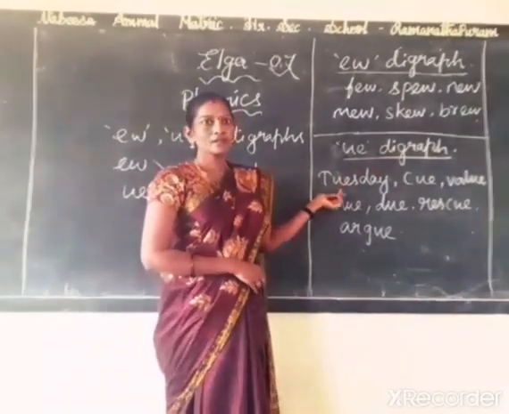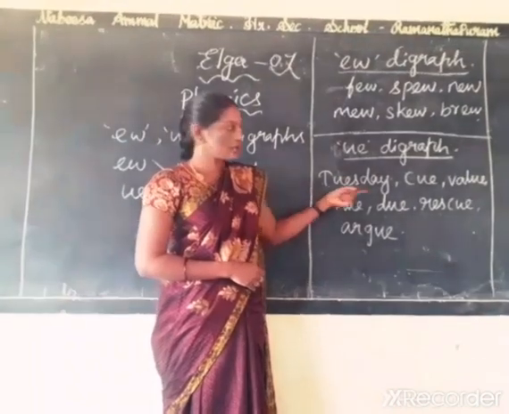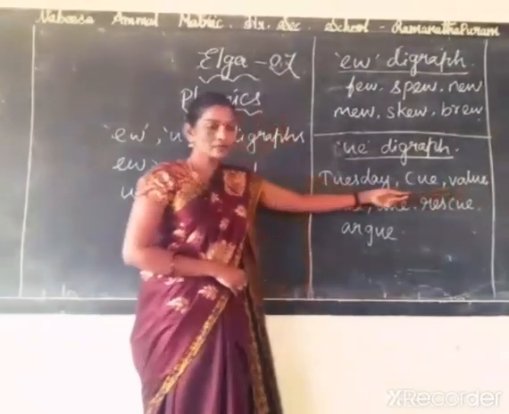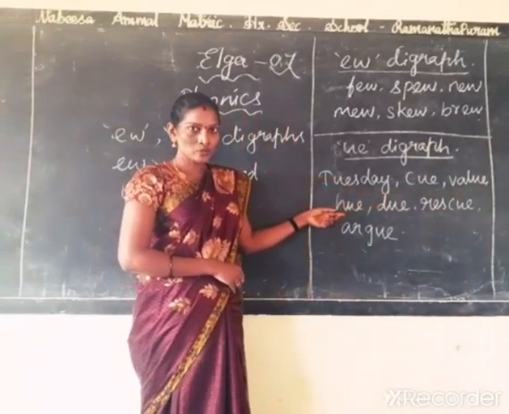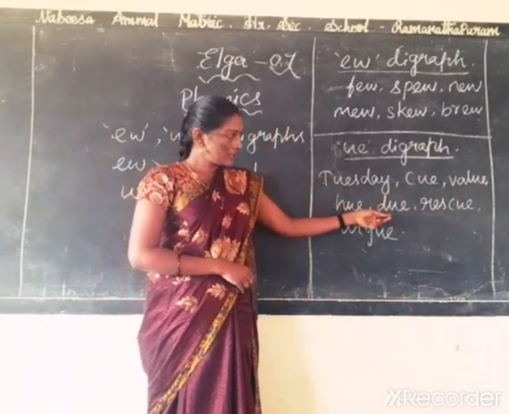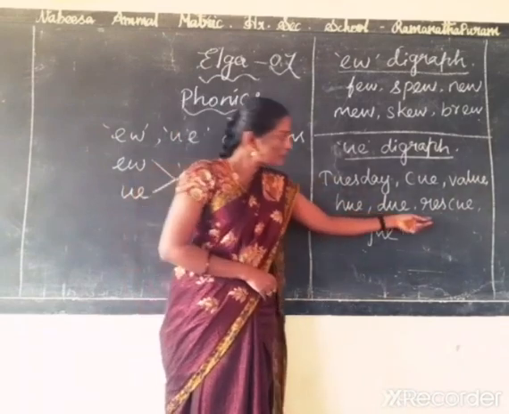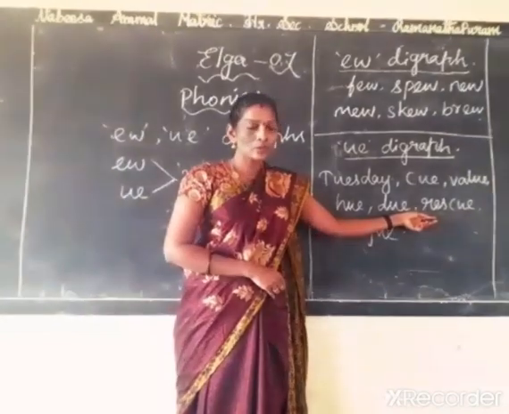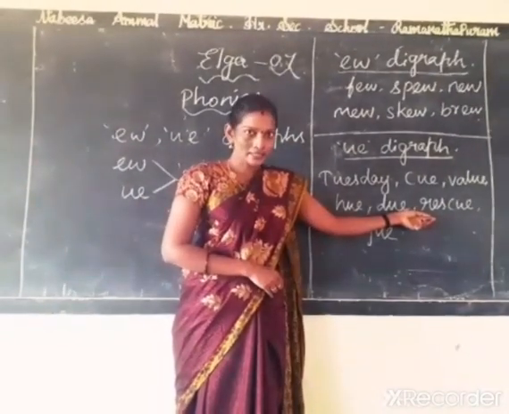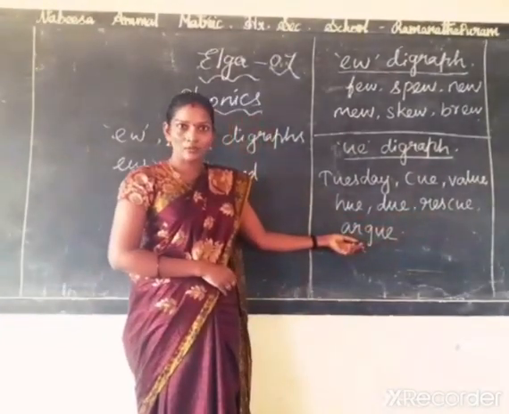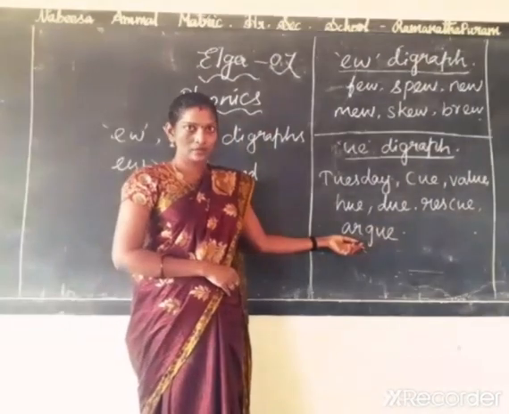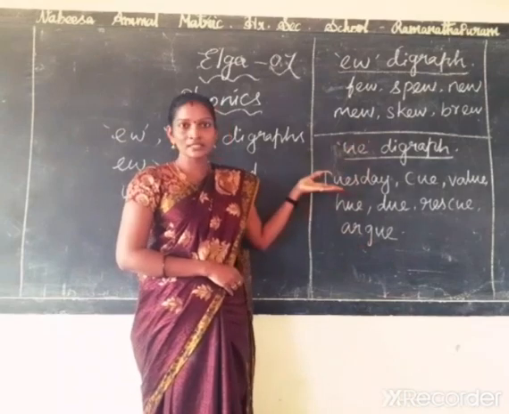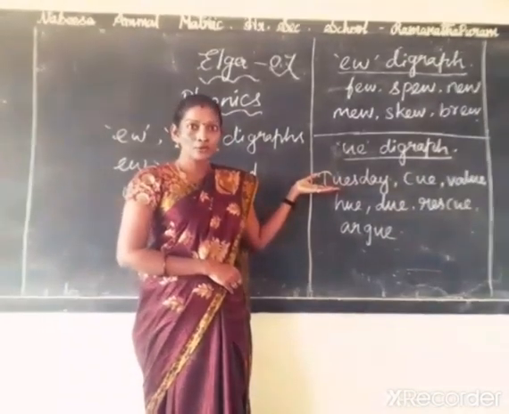The first word is Tuesday. Cue. Value. Repeat along with me. Hue. H-U-E. Hue. D-U-E. Due. R-E-S-C-U-E. Rescue. Repeat along with me. Rescue. The next word is argue. A-R-G-U-E. Argue. So these words make the "you" sound.